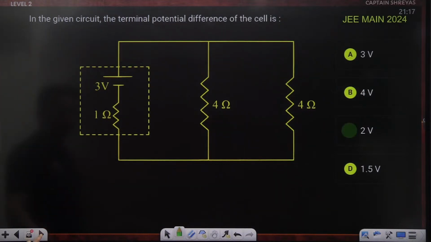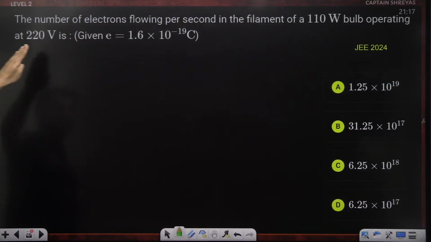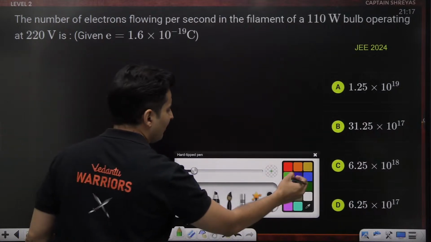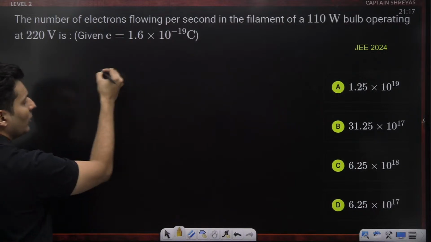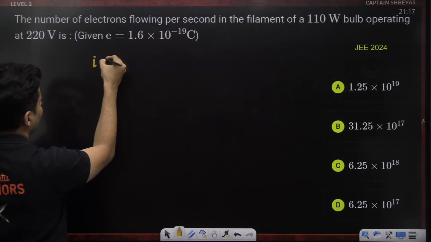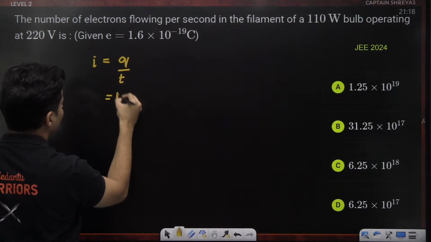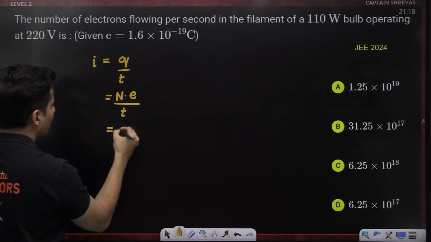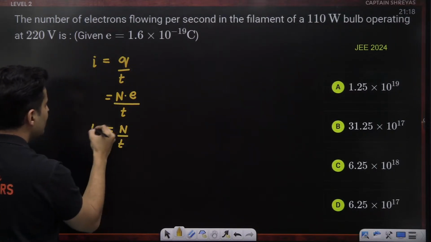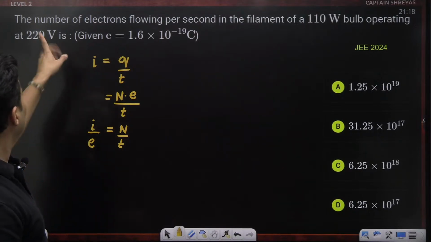Moving on, next question. The number of electrons which are flowing per second in the filament of this bulb is how much? Very simple, just calculative questions. So number of electrons flowing per unit time can be calculated by the current. So current is basically charge per unit time. Charge is number of electrons into electronic charge, divided by time. So what I want is N by T, which is basically I by E. But to find out the current, I can do one thing.